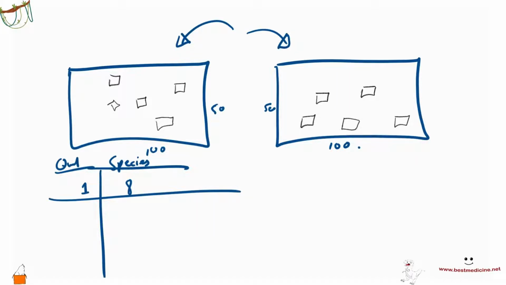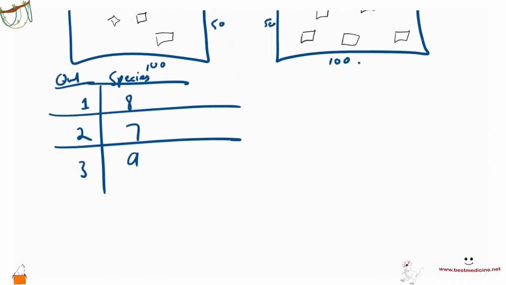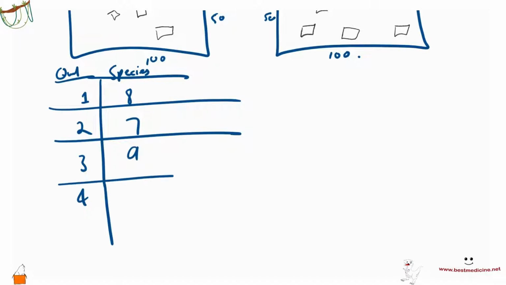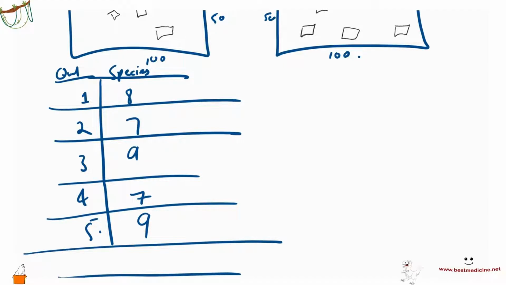The first quadrat gave me 8 species, and the second gave me 7, and the third gave me 9, and the fourth gave me 7, and the fifth again gave me 9. And so when I calculate the average of this, that becomes 8 species in a quadrat that I threw, 1 by 1 meter, or 1 meter square of the area.